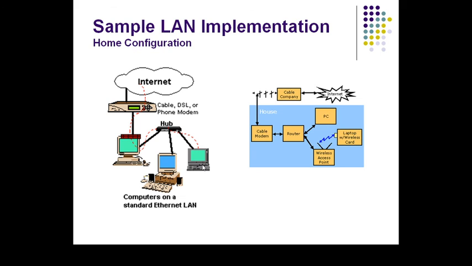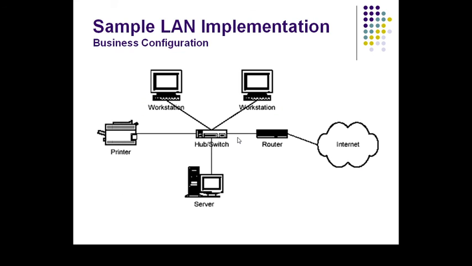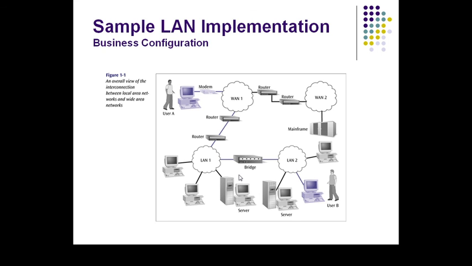So this is a simple example of LAN implementation for a home configuration. We can see this is the internet, this is a cable, digital subscriber line, this is a hub, and these are the machines to which the hub is connected. So this is a simple LAN implementation. This is the business configuration. We previously saw the business application in the client server model.